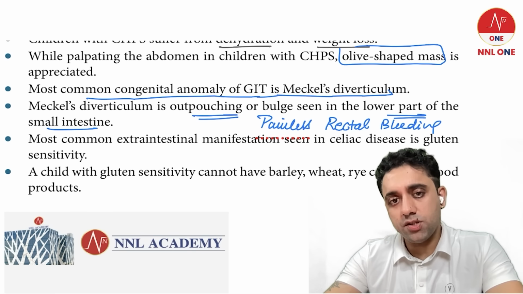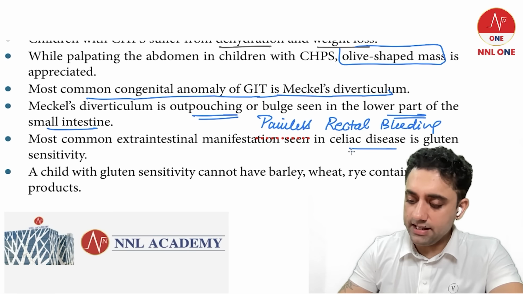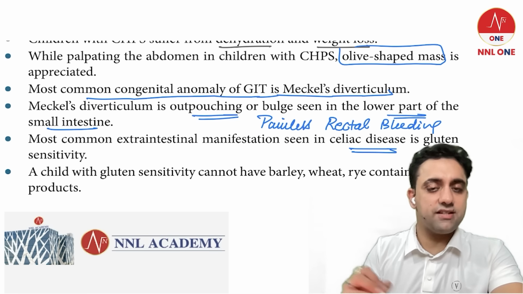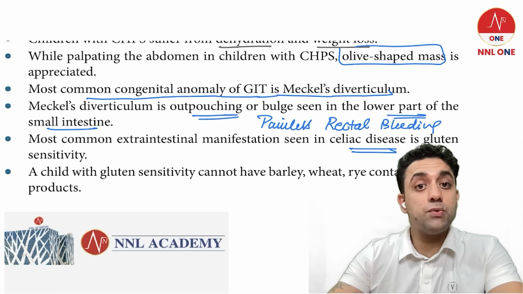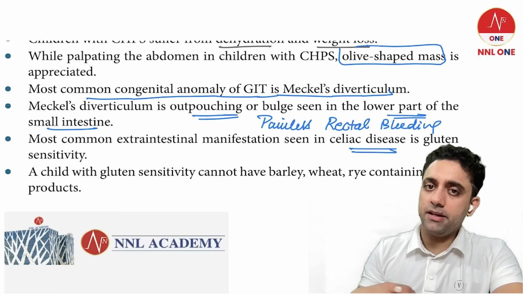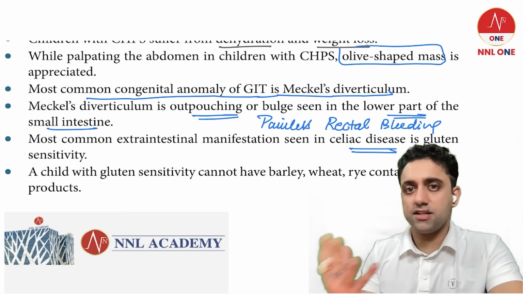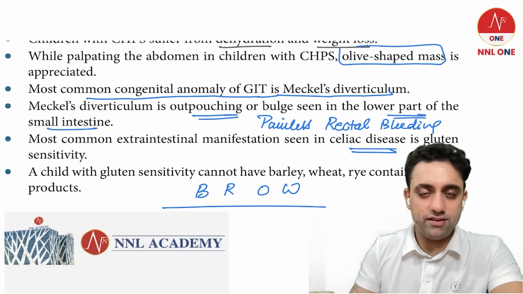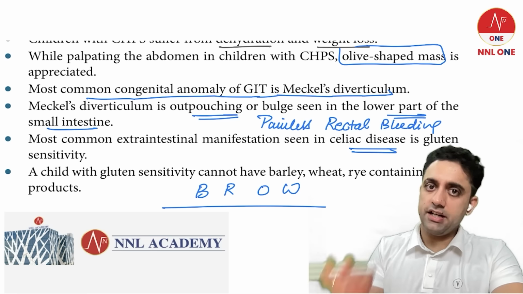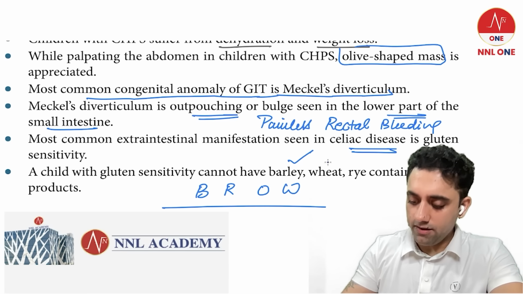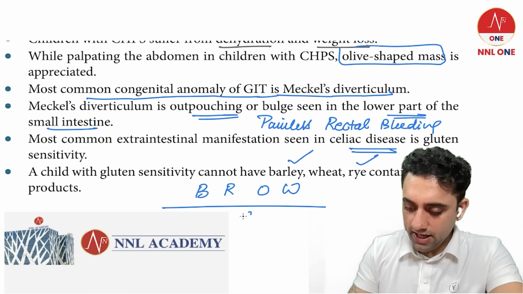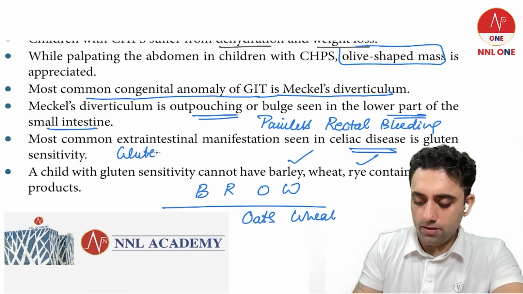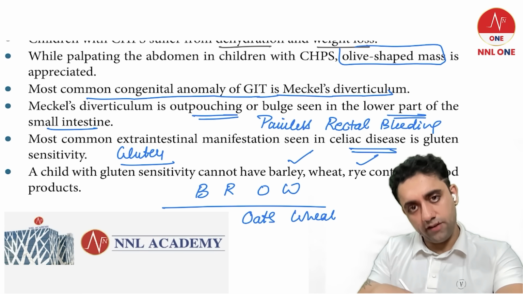Most common extra-intestinal manifestation seen in celiac disease, gluten sensitivity. In celiac disease, whatever my baby eats, he goes to the washroom. So barley is something he should not eat, because whenever he eats this, he goes to the washroom. B for barley, R for rye, O for oats, and W for wheat. It's basically a gluten problem. Whatever he eats, he goes to the washroom.